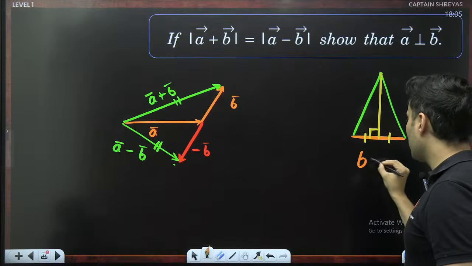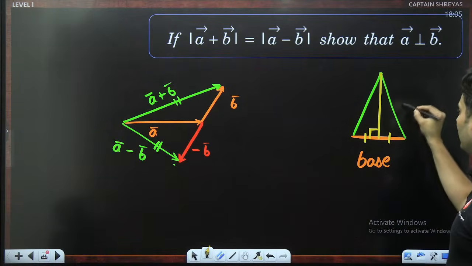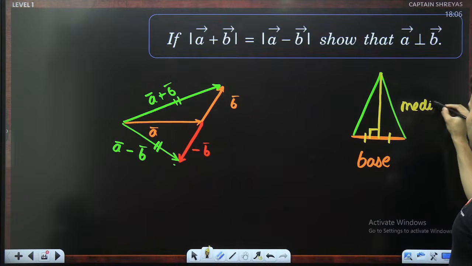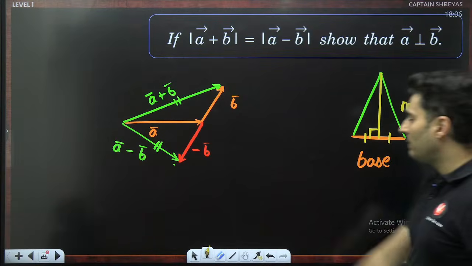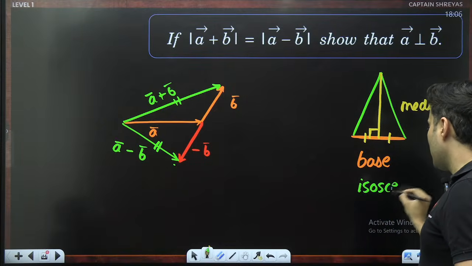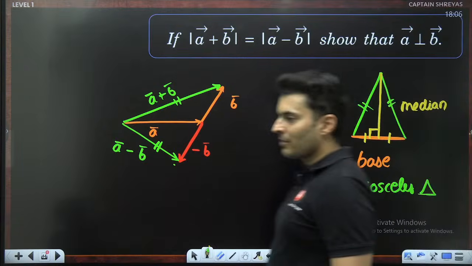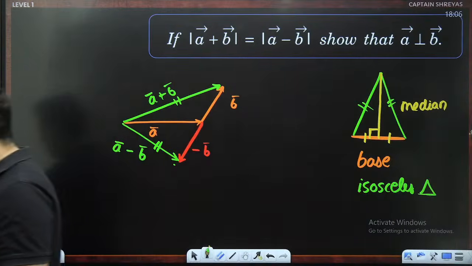The median is also basically perpendicular to the base. Do you know this property? This is the yellow one, the median. The median is also perpendicular to the base for an isosceles triangle. Basically, these two sides are equal. This is a very, very important property. How many of you know this?